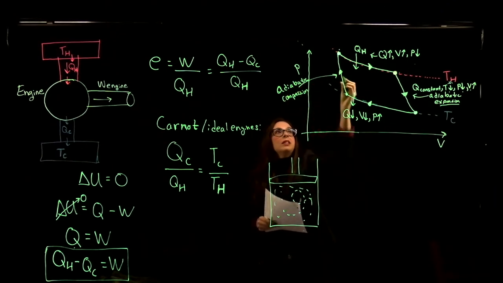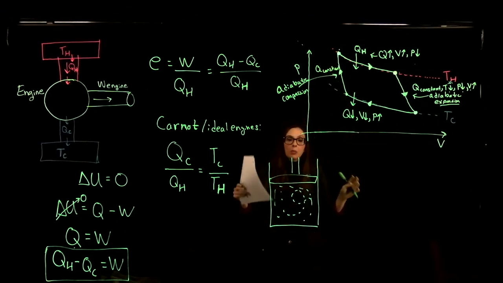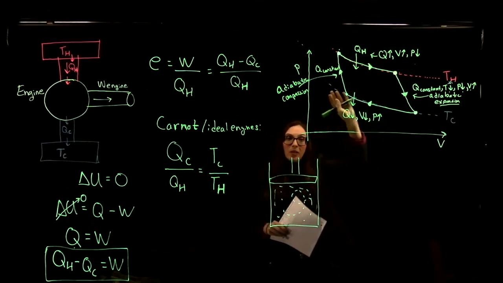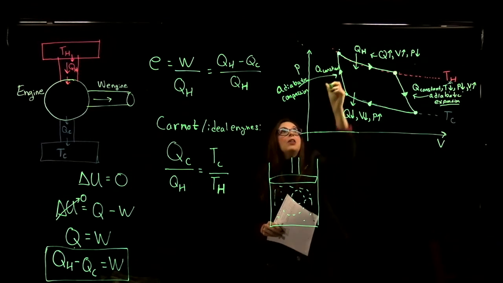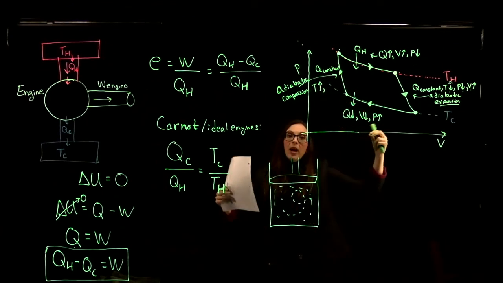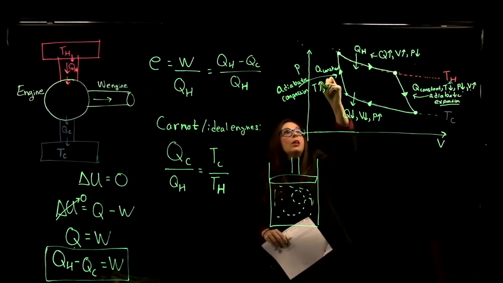Okay, so during this stage, again, Q is constant here, but during this adiabatic compression stage, our temperature increases from the temperature of the cold reservoir to the temperature of the hot reservoir. So T goes up, and as we do this, if T goes up, Q is constant, we are going to compress the gas in our system, in the piston here, and so we are going to decrease in volume, and as we do that, our pressure has to go up.